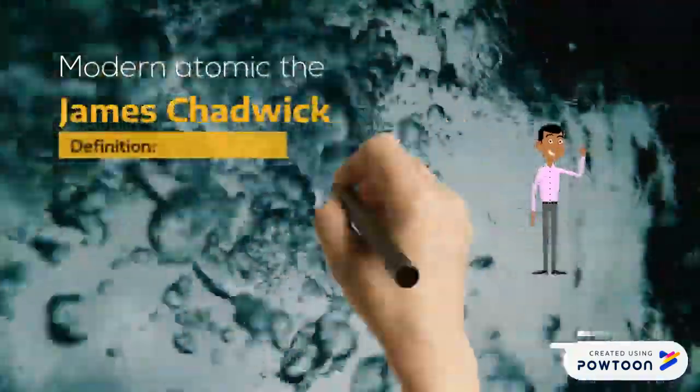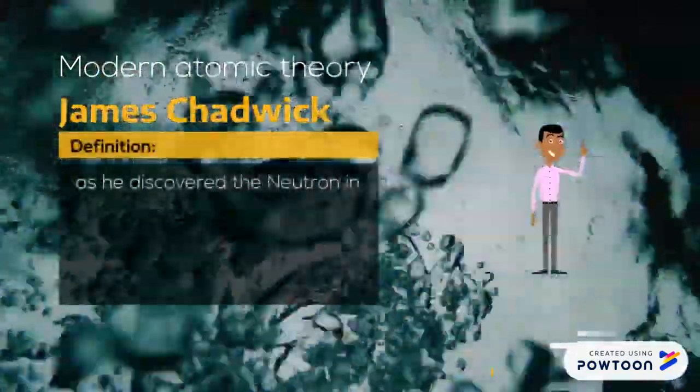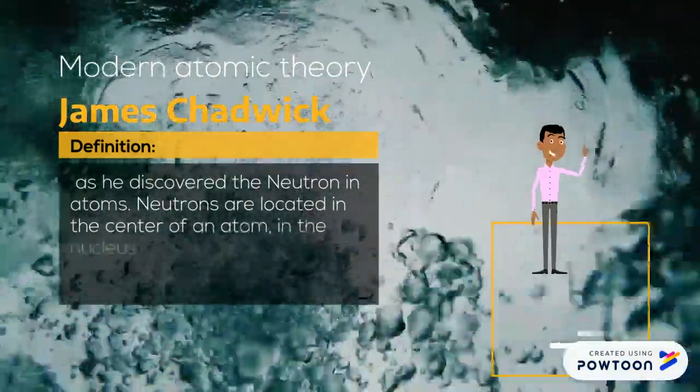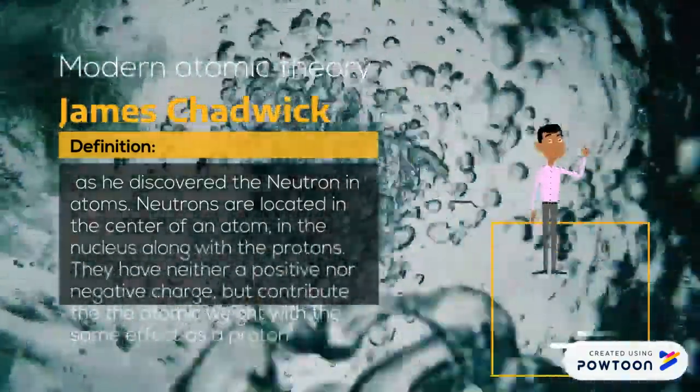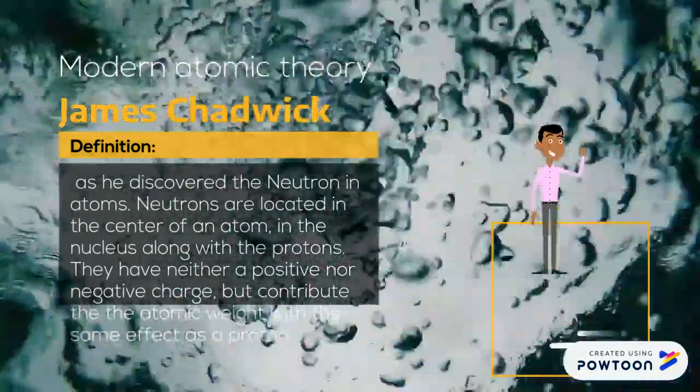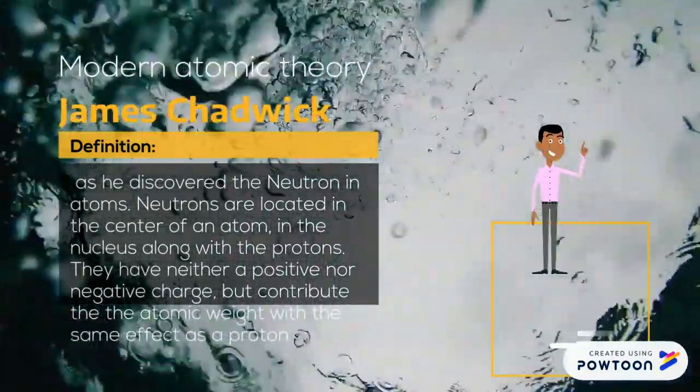James Chadwick discovered the neutrons in atoms. Neutrons are located in the center of an atom, in the nucleus along with the protons. They have neither positive nor negative charge, but contribute to the atomic weight to the same effect as a proton.